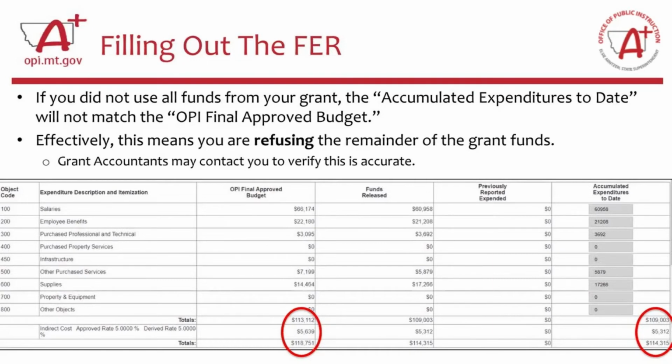If we do see this, the grant accountants have told me that they are probably going to follow up with you with a phone call and make sure that you do mean, in fact, that you are refusing those grant funds. So you may be getting a phone call just to verify that this is accurate.